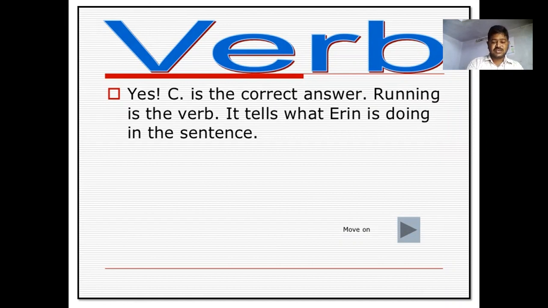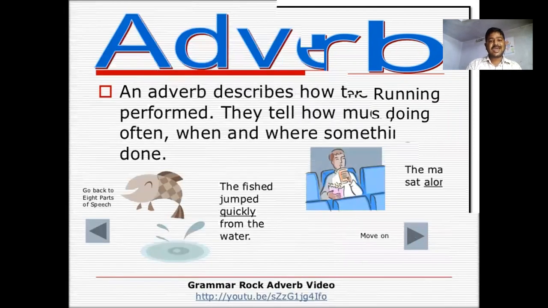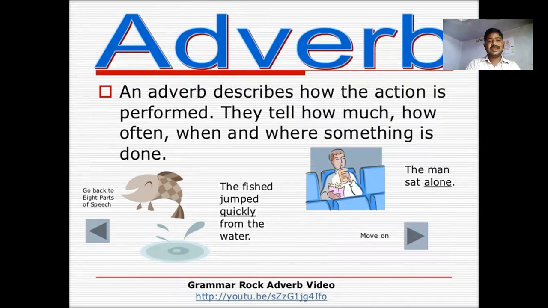What Aaron is doing in the sentence. Adverb. An adverb describes how the action is performed. Adverbs tell how much and how often, when, and where something is done.